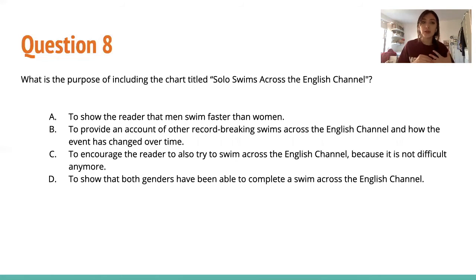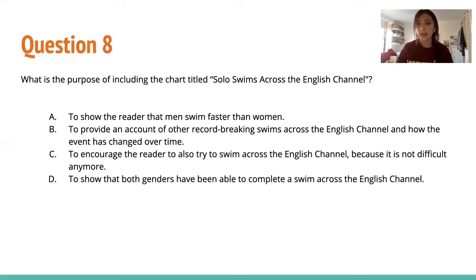Choice A, to show the reader that men swim faster than women. If we look at the chart, that's actually not the case. Choice B, to provide an account of other record-breaking swims across the English Channel and how the event changed over time. That would make sense because this is all speed records for the English Channel, and it gives us two different time periods, the 1900s and the 2000s. That covers all the information that the chart gives us, so we can keep that as an answer choice.